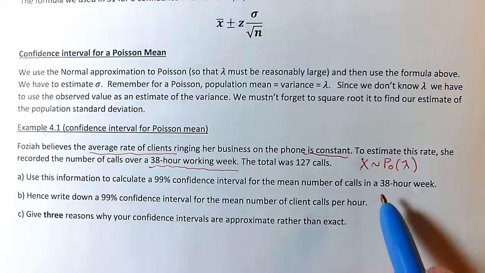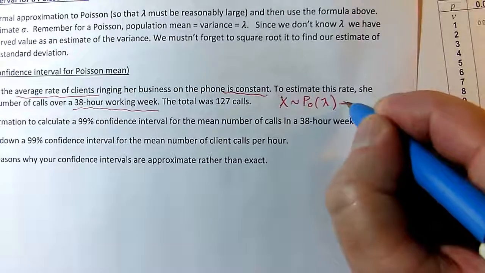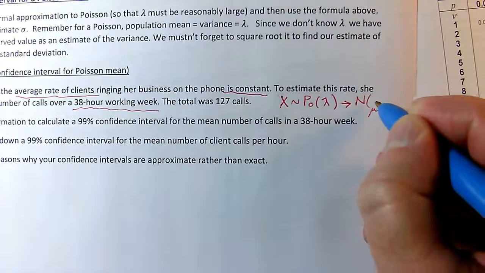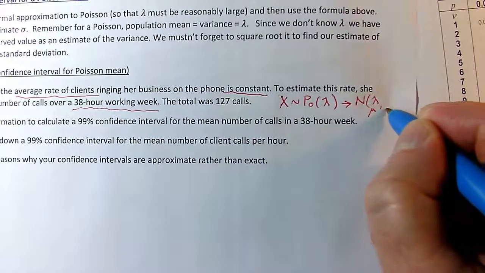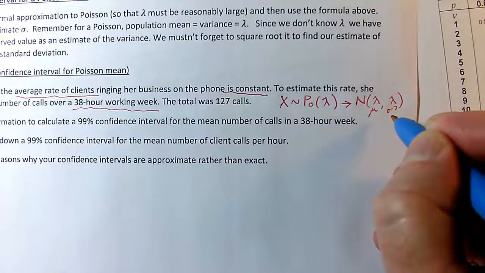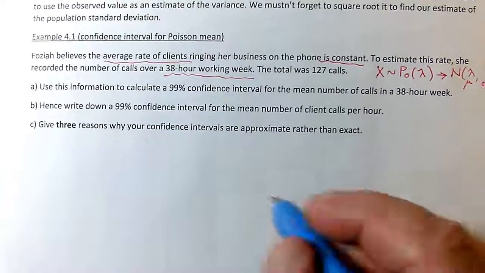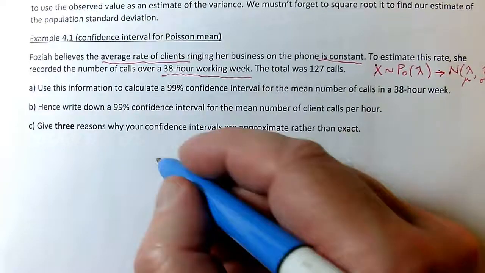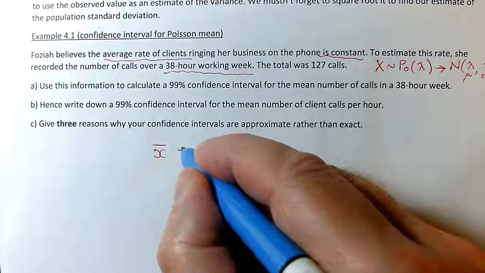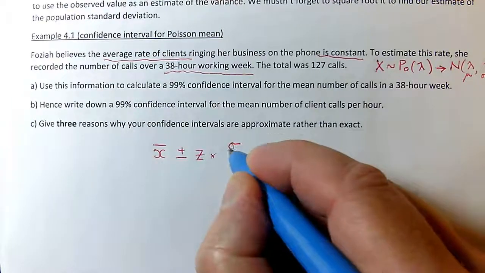So I've got to approximate my Poisson with a normal, and we know that a Poisson with mean lambda approximates to a normal, and the mu for that normal is going to be lambda, and the variance is going to be sigma squared, which is also lambda, but that means that the sigma is going to be the square root of lambda. Okay. So for my recipe, I need to set up my x bar plus or minus my z times my sigma over root n.